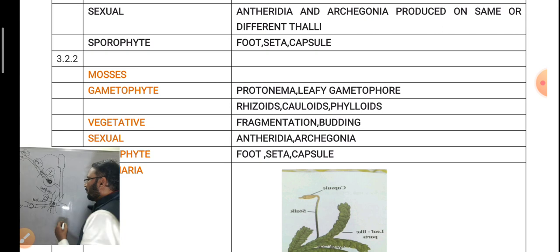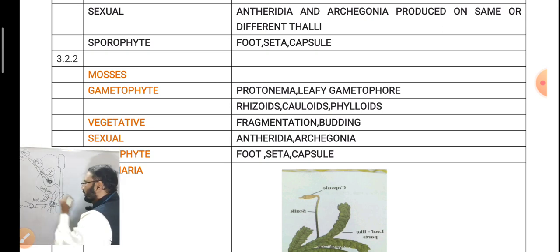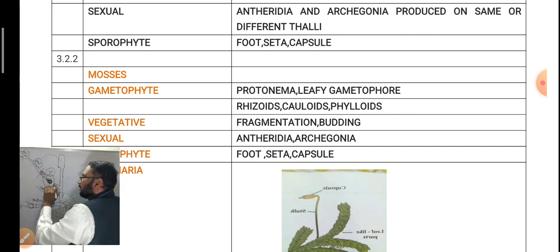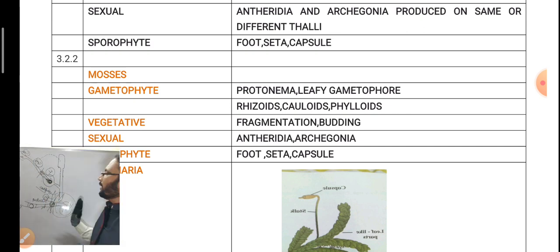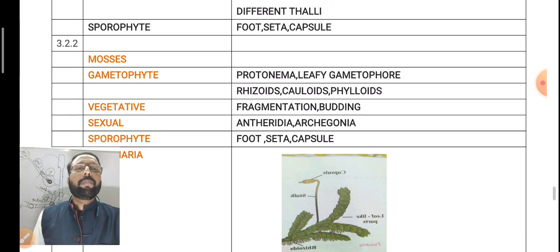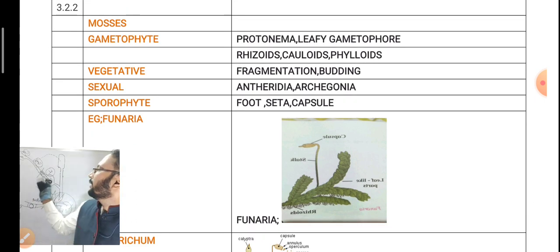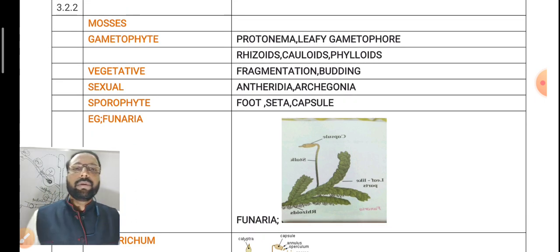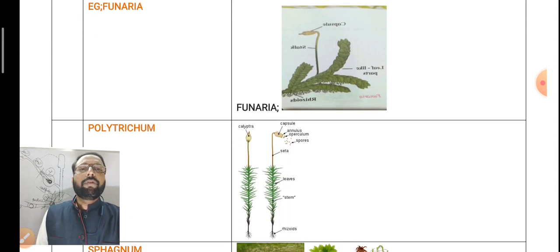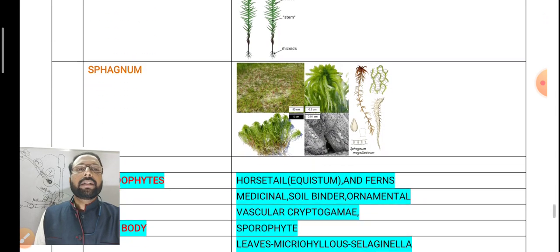That is why in bryophytes the dominant phase is the gametophyte, and the sporophyte is dependent on the gametophyte. Hence the life cycle is called haplodiplontic. Here the gametophyte is independent, and the sporophyte is dependent; the sporophyte is a partial parasite on the gametophyte. The sporophyte contains foot, seta, capsule. Examples: Funaria, Polytrichum and Sphagnum.